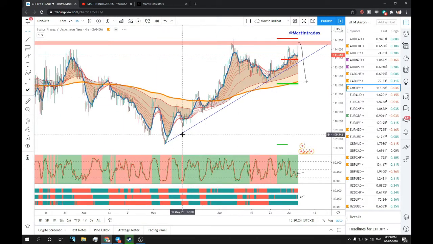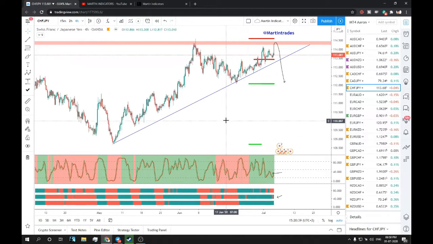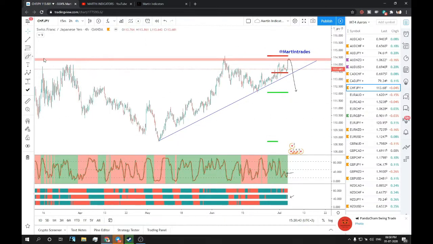CHF JPY has been in an upward trend from here, but we didn't have much touch on this trend line. You can see one and just one touch, so that's not yet a strong support, I would say. Another thing I am seeing in this is a head and shoulders pattern. I'll just show you that. You can see this is a left shoulder, head, and a right shoulder. Possibly this is looking bearish to me, and also we have a lot of resistance over here.